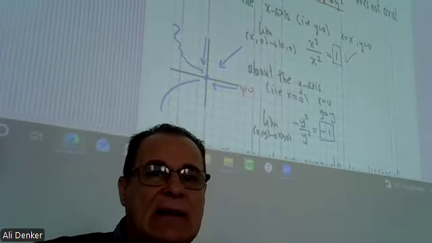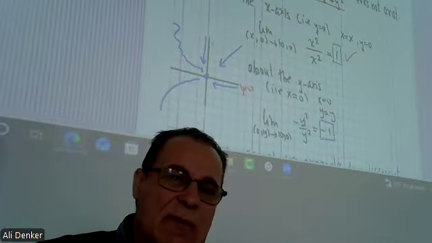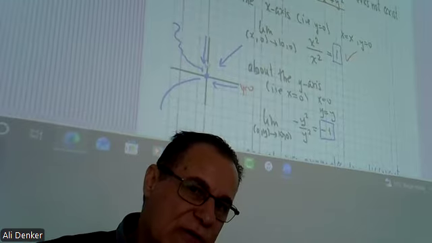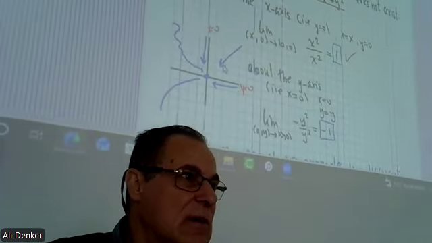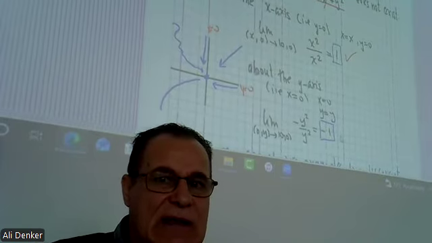Then this time, about the y-axis. You are going to the origin along the y-axis, like this. So that means x is 0 here. If you put x equals 0 here, then you will get -1.